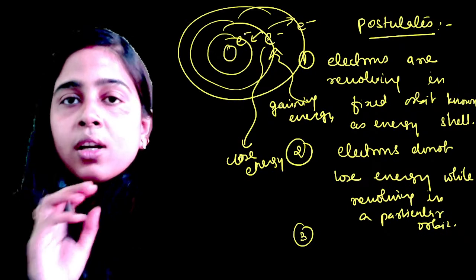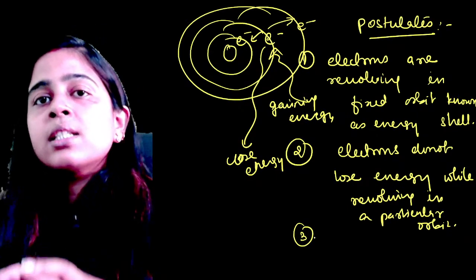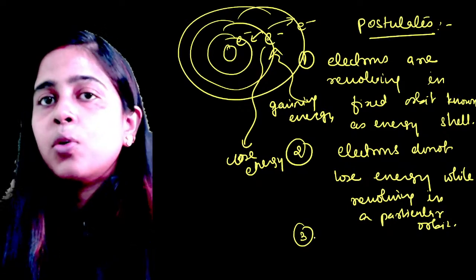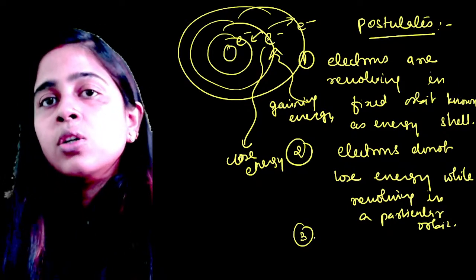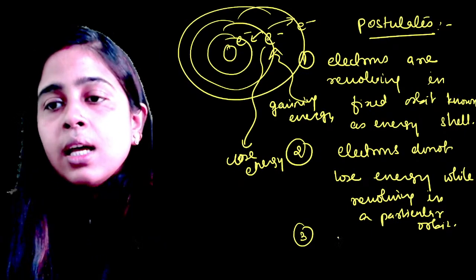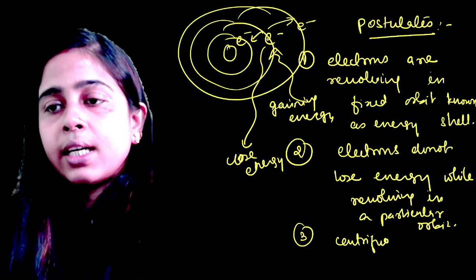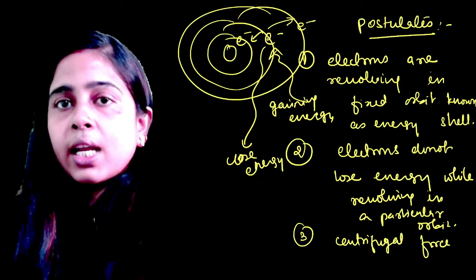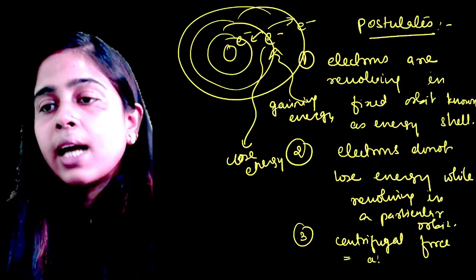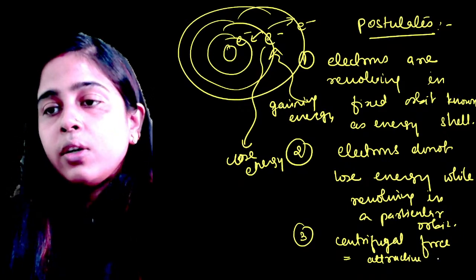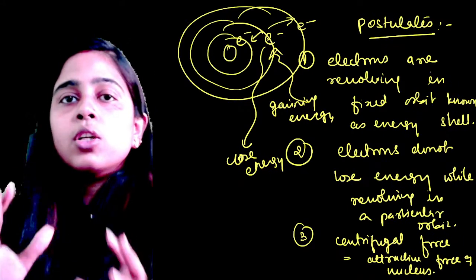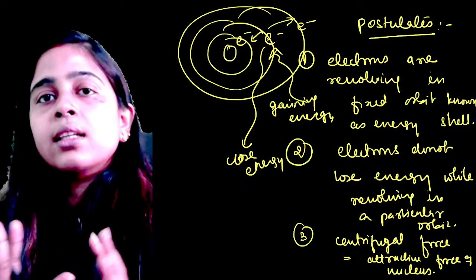Clear? And always remember why electrons are not falling into the nucleus. The attractive force of the nucleus is always acting on the electrons, yet the electron does not fall into the nucleus. Why does this happen? Because a centrifugal force is generated. A centrifugal force is generated due to the revolution of the electron, which is equal to the attractive force of the nucleus, due to which electrons do not fall inside the nucleus.